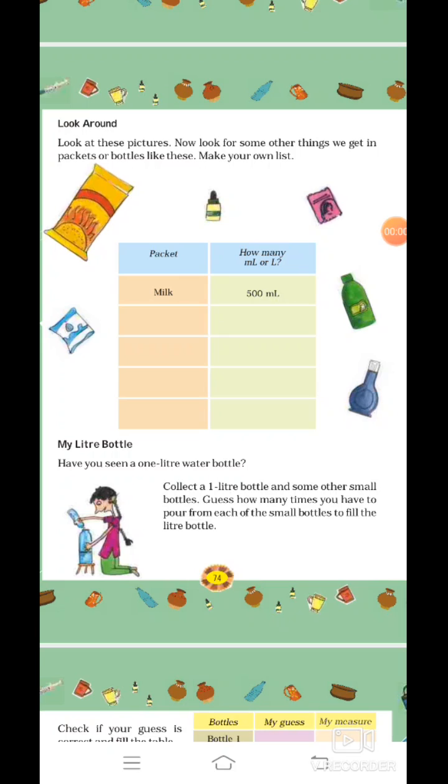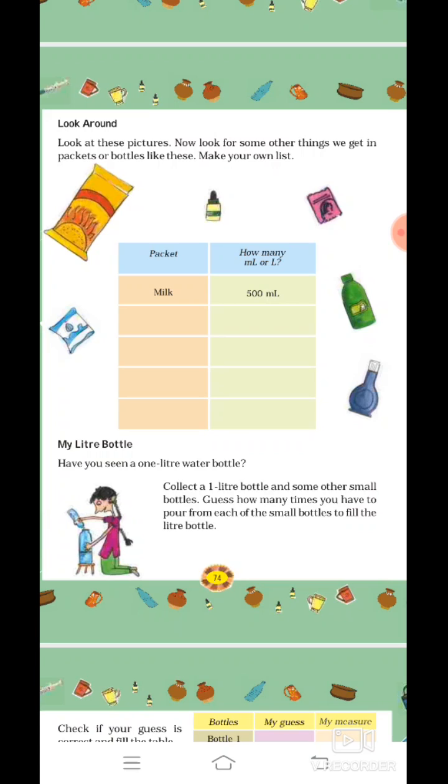Okay. Now look around. Look at these pictures. Now look for some other things we can get in packets or bottles like this. Make your own list. You can see different pictures. One is milk and that is of 500 ml. Suppose I take ketchup and that is of 1 liter, that is 1000 milliliter. Then I can take an oil bottle that can be of 1 liter and so on. We can say different measurements. You can have many other options like this from your house only.